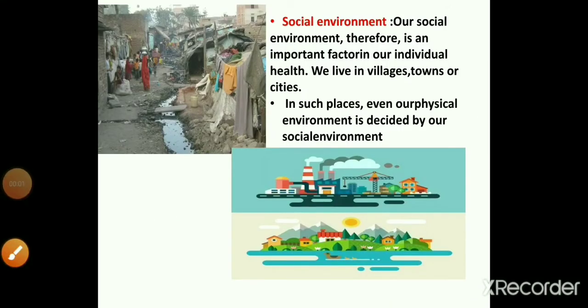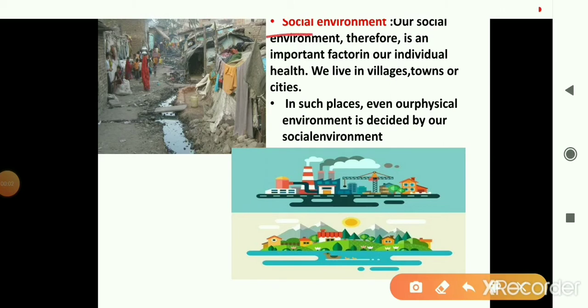All these physical factors affect our health in many ways. The social environment comprises the societies where we live, and it is quite important for one's health. A good social environment is needed to stay healthy. Different kinds of societies exist.